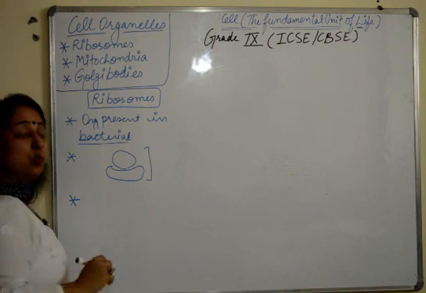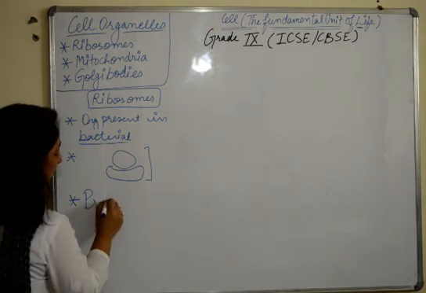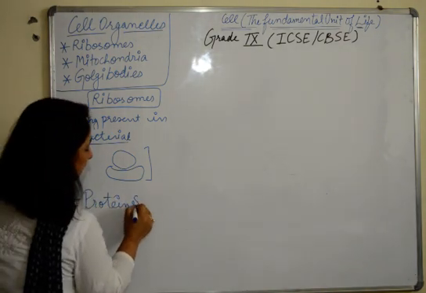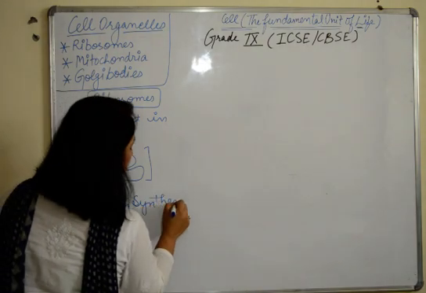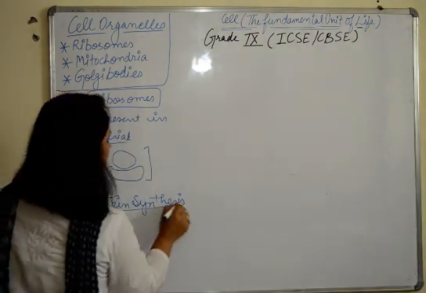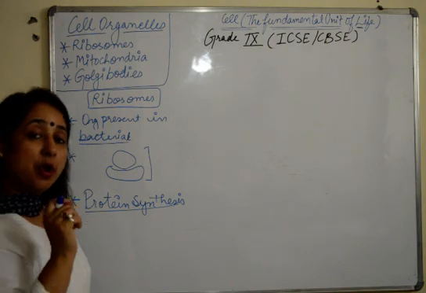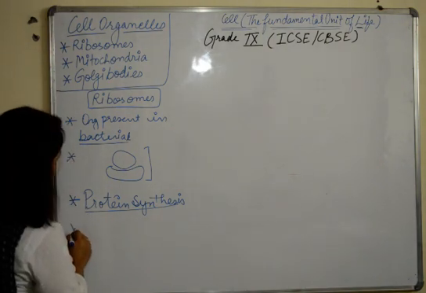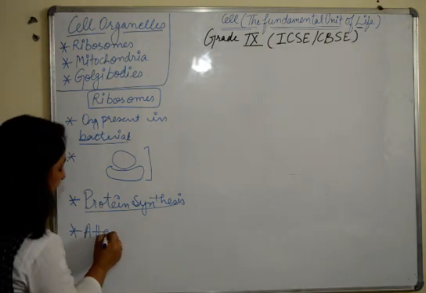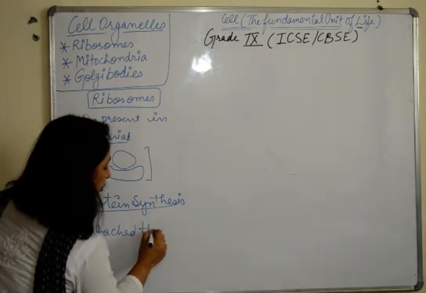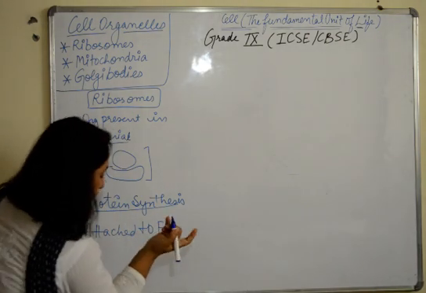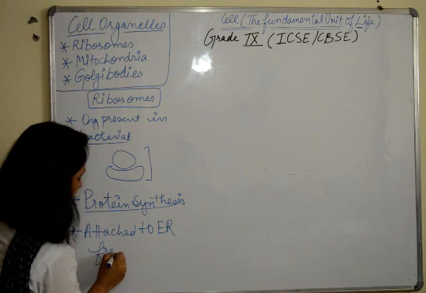Function of ribosome is that they help in protein synthesis. That means formation of proteins. They are responsible for formation of proteins. They can be found attached to endoplasmic reticulum or they can also be found free.